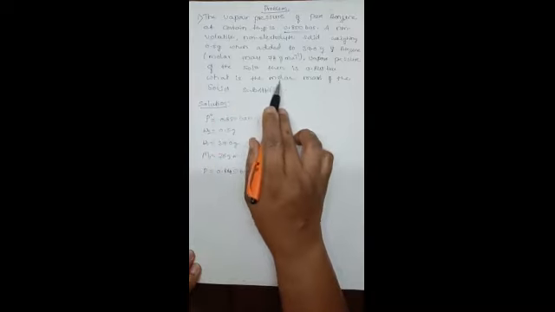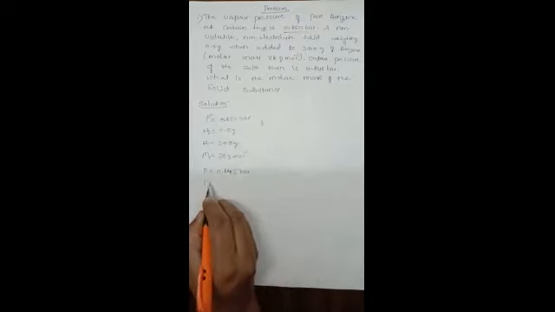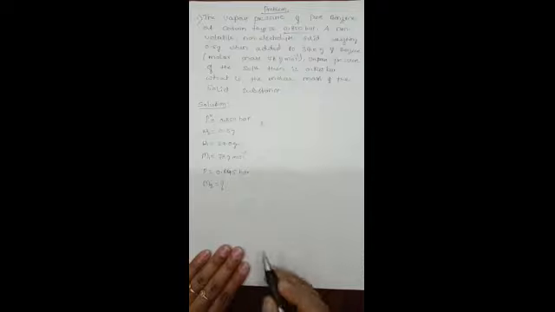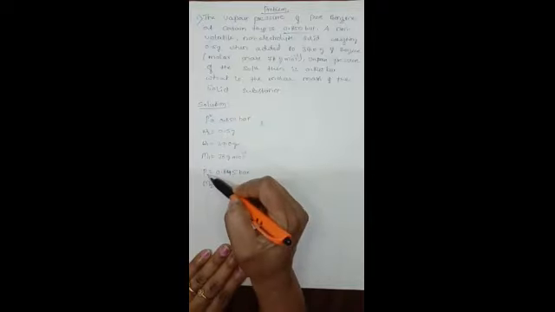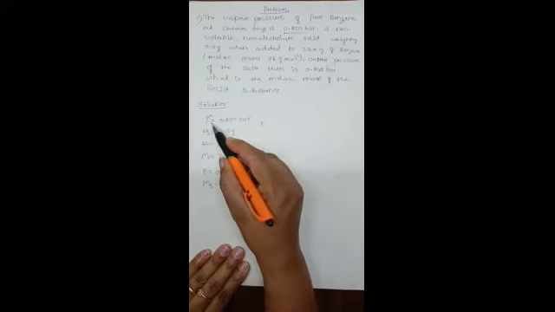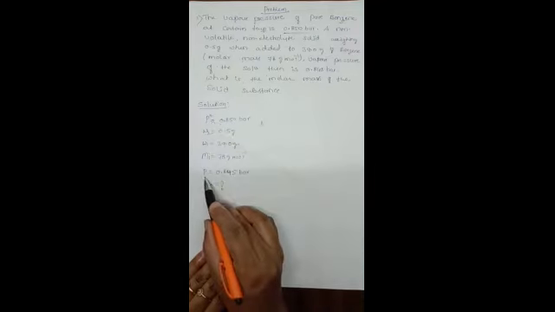Then what do we need to calculate? What is the molar mass of the solid substance? That means we have to find the value of M2. The problem is given in terms of P naught and P, where P naught is the vapor pressure of pure solvent and P is the vapor pressure of the solution.